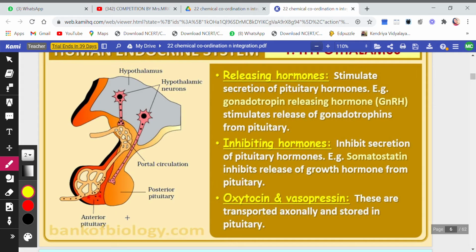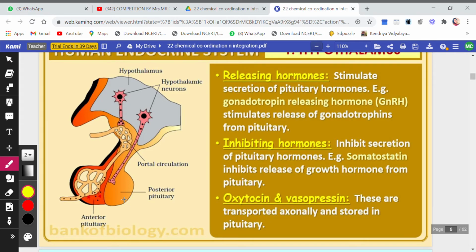So the pituitary gland is always attached to the hypothalamus. This is the hypothalamus, and this is the stalk of the pituitary gland, and this whole is the pituitary gland. So the neurons present in the hypothalamus have extended axons which will continue to the pituitary.